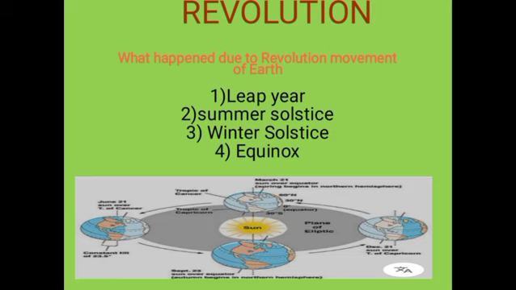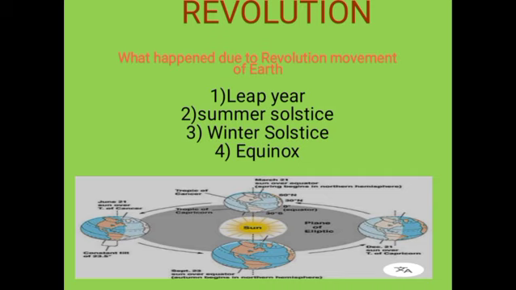This surplus day is added to the month of February. Thus, every fourth year, February is of 29 days instead of 28 days. Such a year with 366 days is called a leap year.